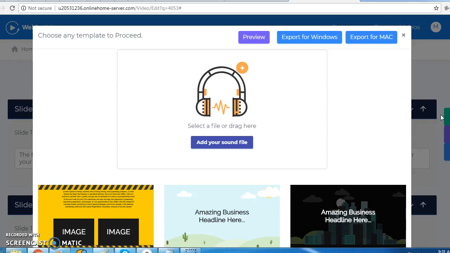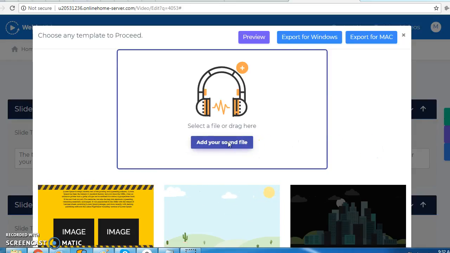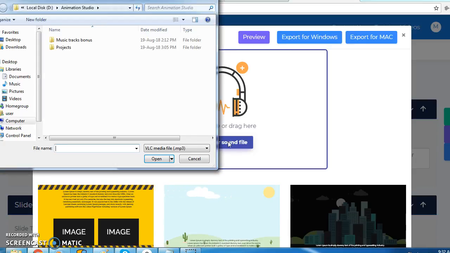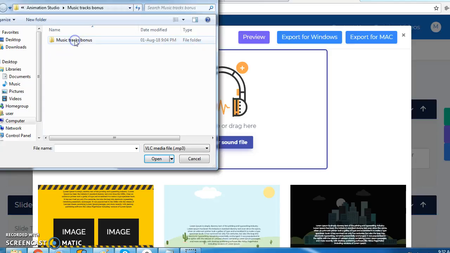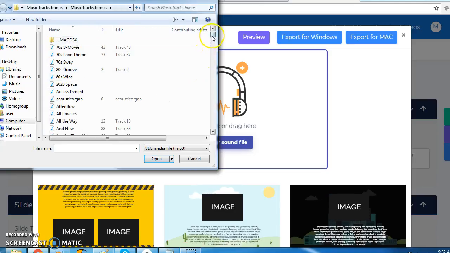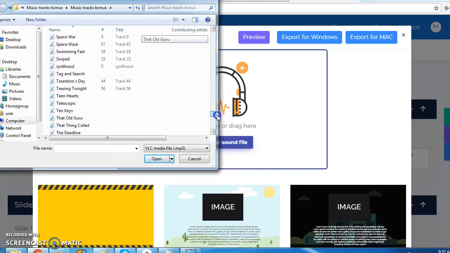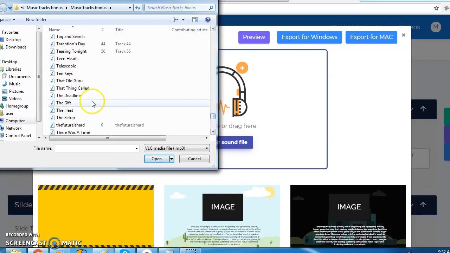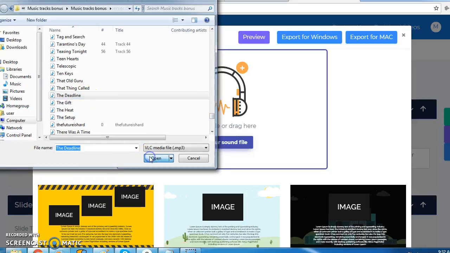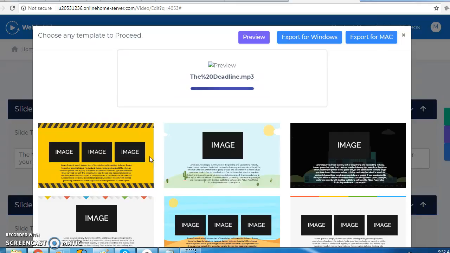Now, I previously had saved a sound file with this, so obviously the sound file is also gone. I don't know why that is. But anyway, let's put it back on again. So we pick a sound file, put it on. There we go. So now it says the deadline sound file is going up.